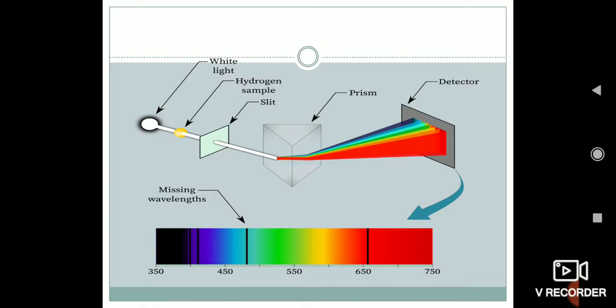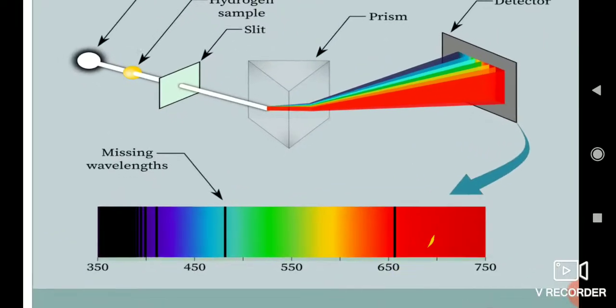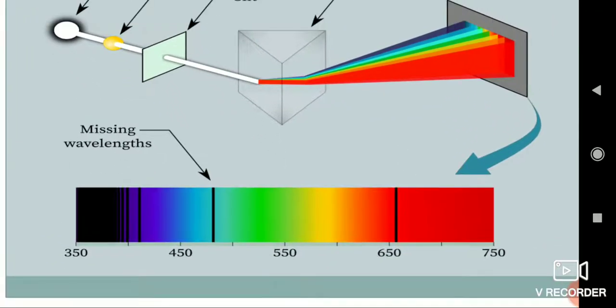As soon as the ray is passed through the unexcited sample, when you see the wavelengths or the spectrum, you will clearly see in the image shown below what has just been mentioned on the detector. Here you will see that there is a continuous spectrum, but there is also a black line which is considered the missing wavelength.